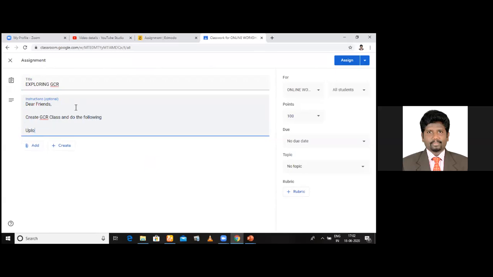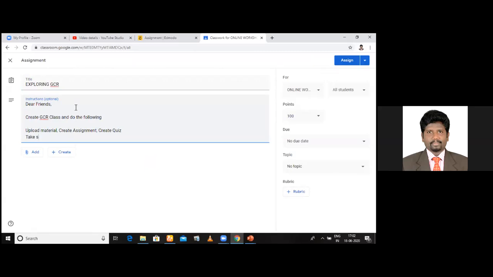Upload material, create assignment, create quiz. See, take the screenshot of all these and put them into a Word file. Convert the Word file into PDF and submit the same. Okay, am I clear to you?